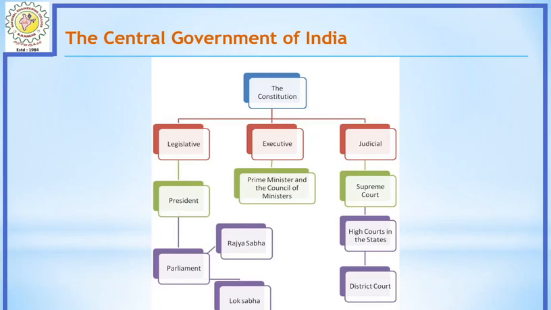The executive has the responsibility to enforce the laws and instructions of government towards people's welfare, led by the prime minister and the council of ministers. And the judicial is the main body governing, monitoring and enforcing law and order in the country, led by the Supreme Court, with high courts at state level and district courts at district level.